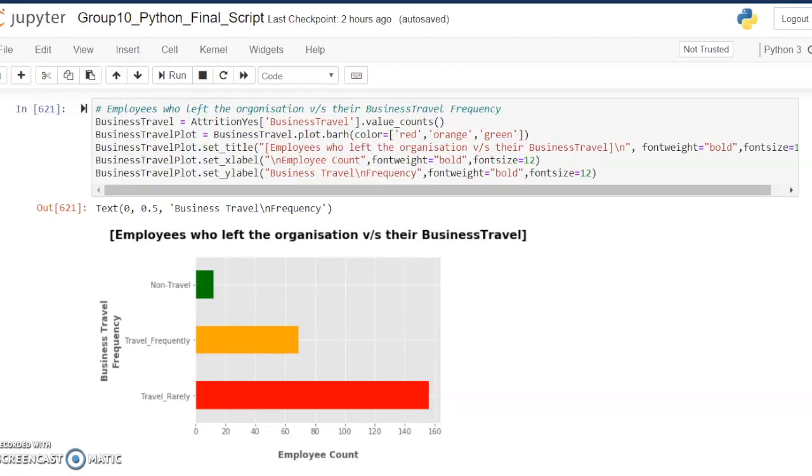Taking into consideration the business travel, usually we think more people leave because of travel, but the graph depicts otherwise. It clearly says employees who traveled rarely left the company more than those who traveled frequently.